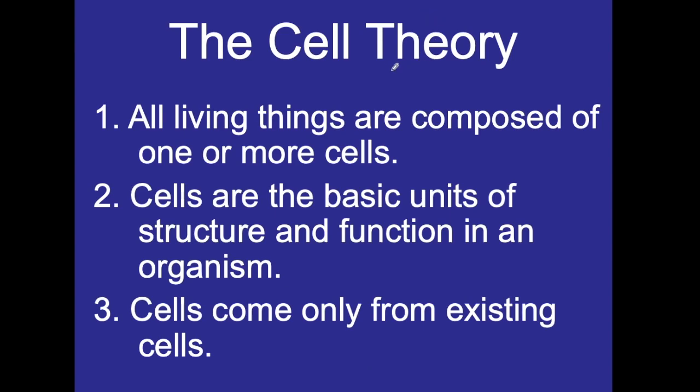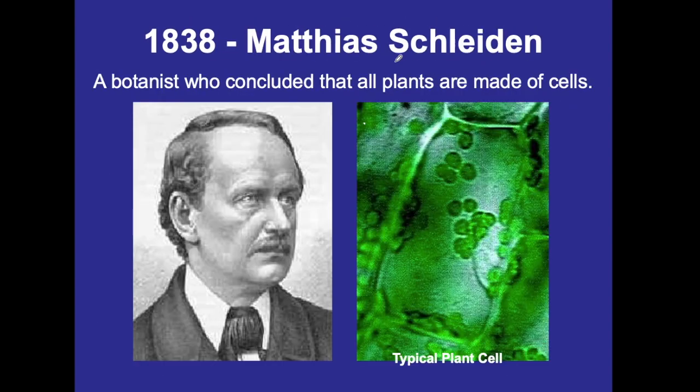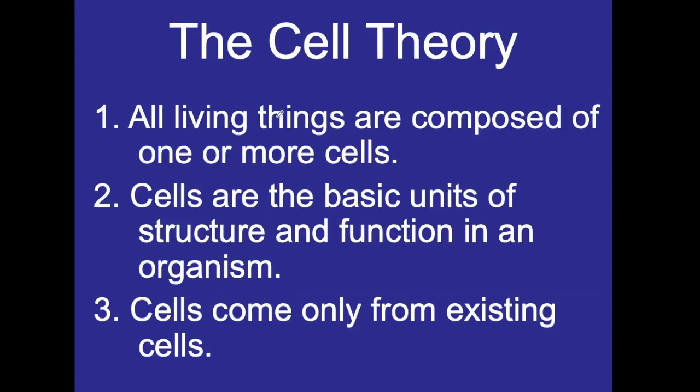Next, the cell theory. So this theory was given by Schleiden and Schwann. We have already discussed Schleiden and Schwann here. Schleiden was a botanist and Schwann was a zoologist. So they postulated that all living organisms are made up of cells. Number two, cells are the basic structural and functional unit of life. Number three, cells arise from pre-existing cells.